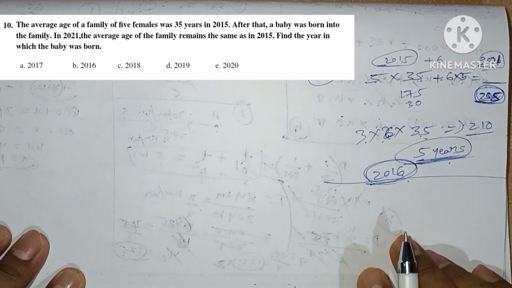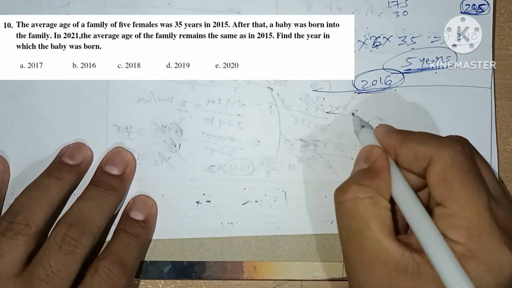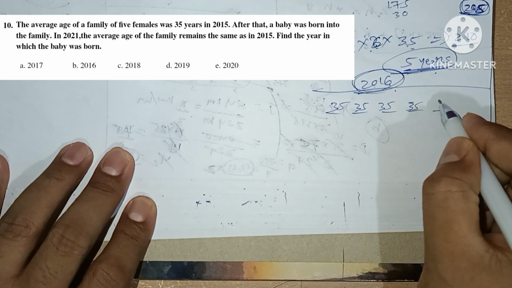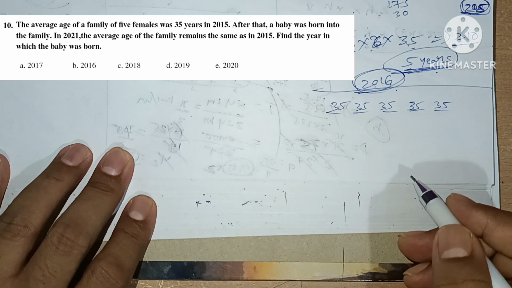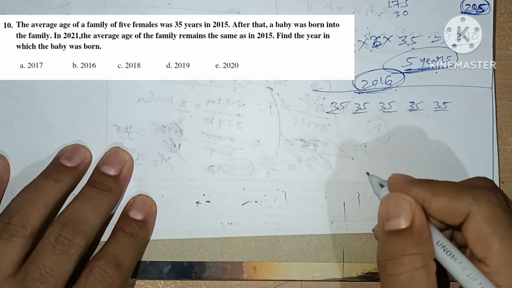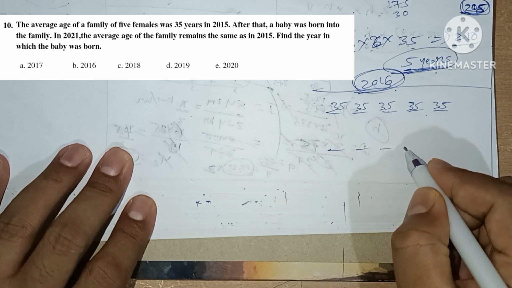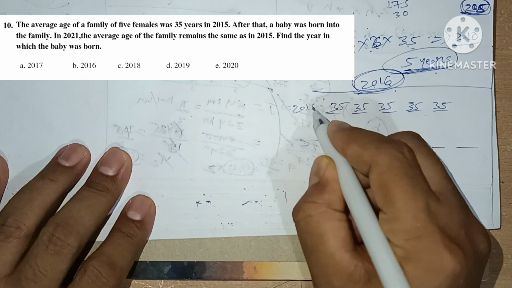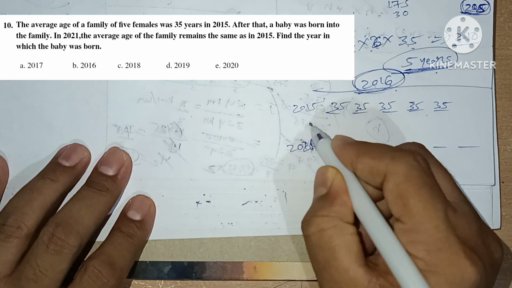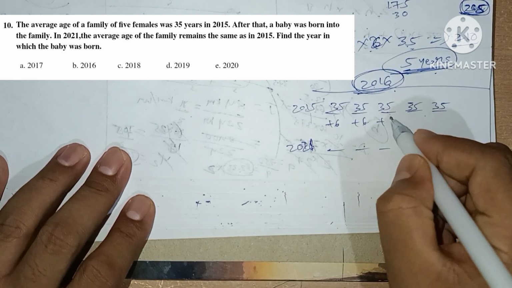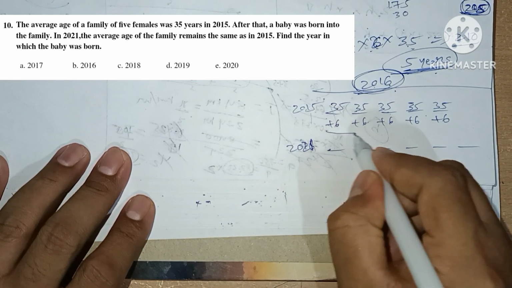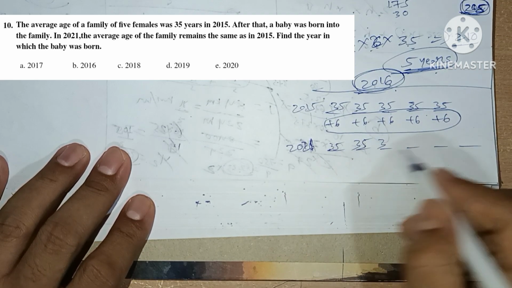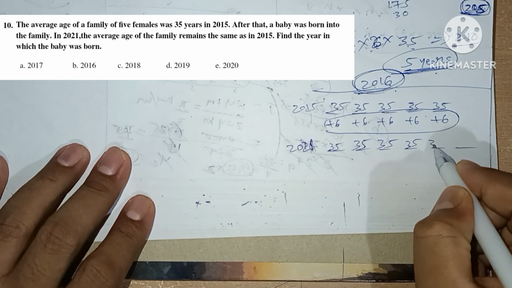Now we are going with a simpler process. There are 5 females whose average is 35. This is what the question says: all the 5 have an average of 35. Now in 2021 they are all 6 people. From 2015 to 2021 there are 6 years, so plus 6 for each. Here also it says all the 6 people have 35 as the average.